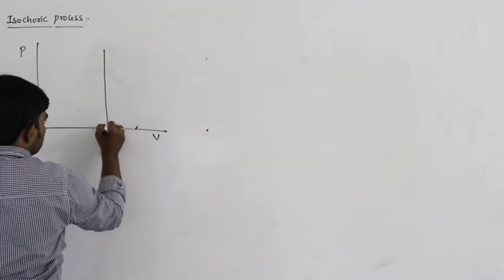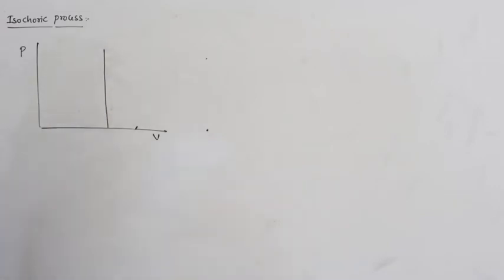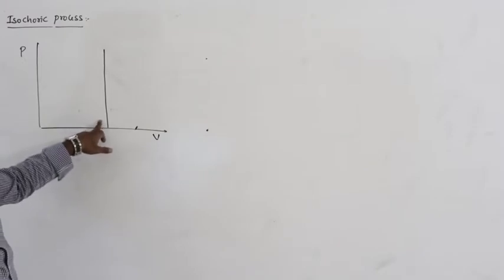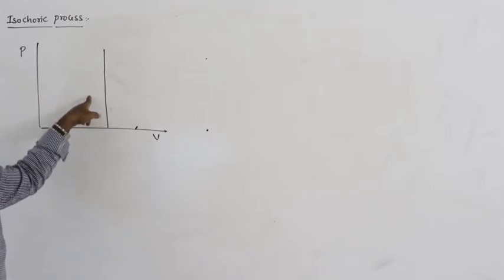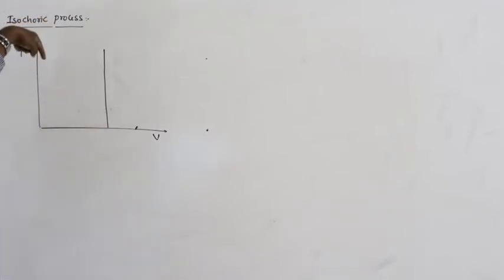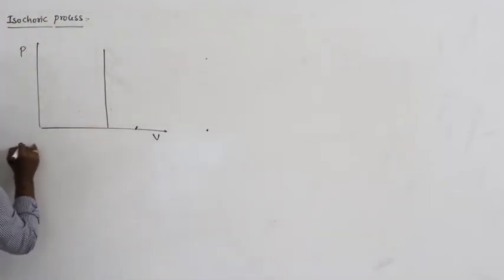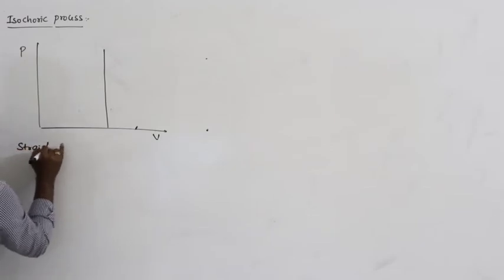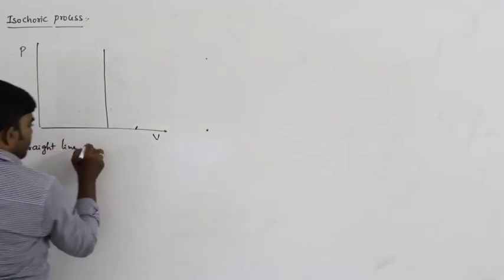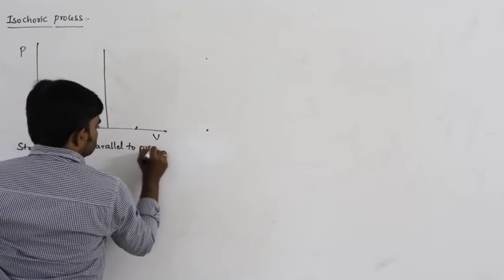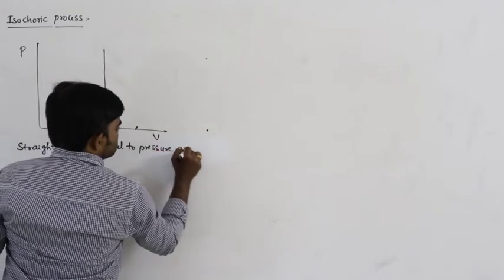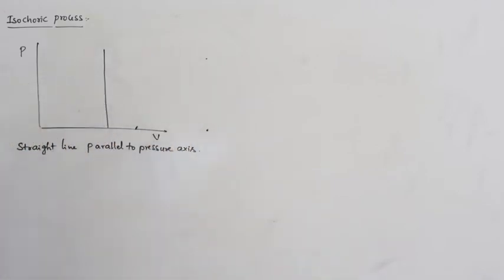A straight line parallel to the pressure axis, because the volume of the system does not change. Pressure changes, temperature changes, but volume remains constant.